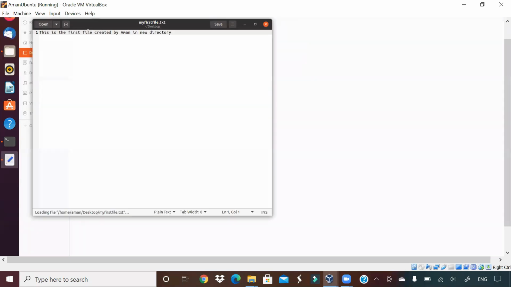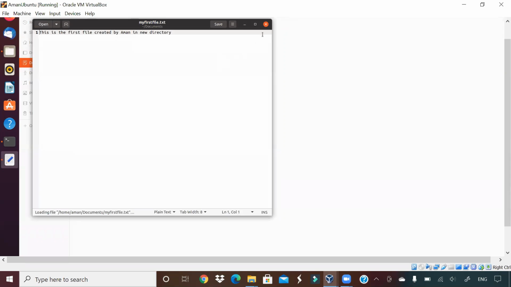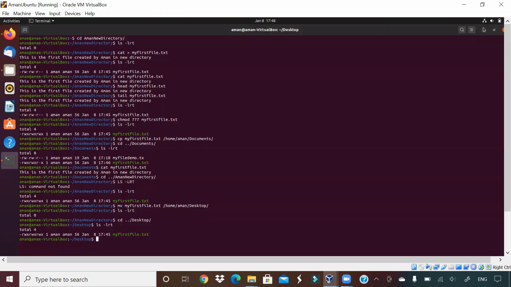If I open it, the content is what I had written there. And one copy I had created in which directory, guys? In documents. So in documents that should be there, my first file.txt. These are some of the commands. Let us see the next ones. Let us go back to the terminal. Okay, so again I'm clearing the terminal.